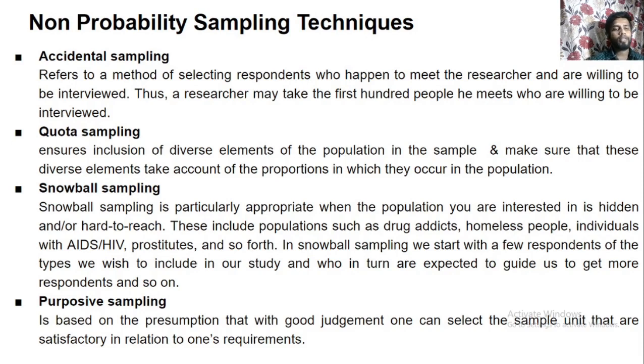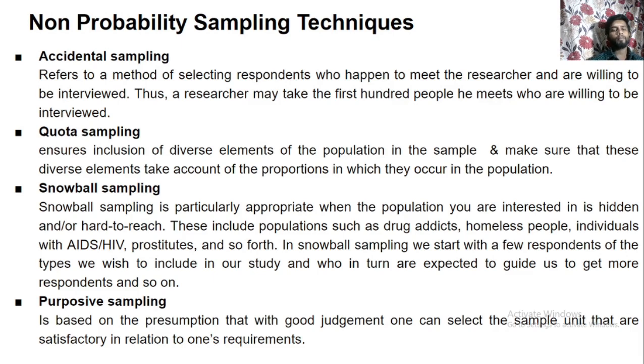Now, what is snowball sampling? Snowball sampling is particularly appropriate when the population of interest is hidden or hard to reach. So this technique is used where the population is hard to reach or the matter is confidential. These include populations such as drug addicts, homeless people, individuals with HIV/AIDS, prostitutes and so forth. In snowball sampling, we start with a few respondents of the types we wish to include in our study, who in turn are expected to guide us to more respondents and so on.